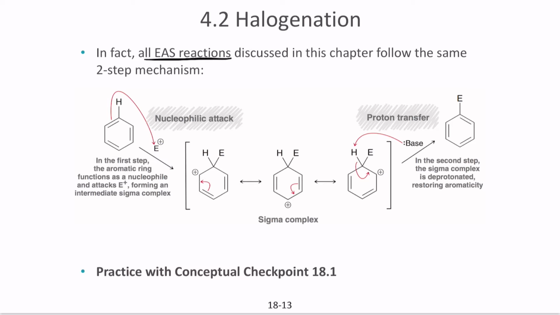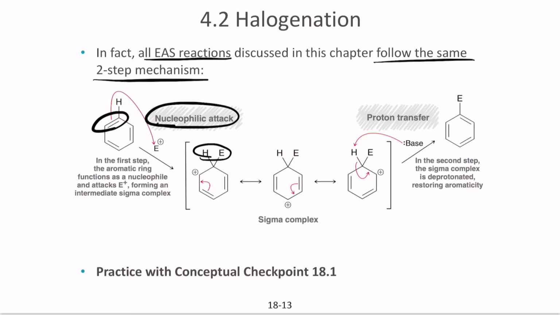In fact, all EAS mechanisms generally follow the same two-step mechanism. The first step is the nucleophilic attack, where the electrophile gets attacked by the pi electrons. The double bond on the aromatic ring acts as a nucleophile, and you end up with a carbocation intermediate. The positive charge rearranges until it finds the most stable position, closest to the more substituted carbon. Next, it undergoes proton transfer in the presence of a base. The base here is the product that was left over when you created the electrophile.